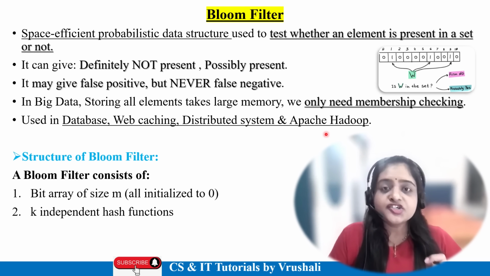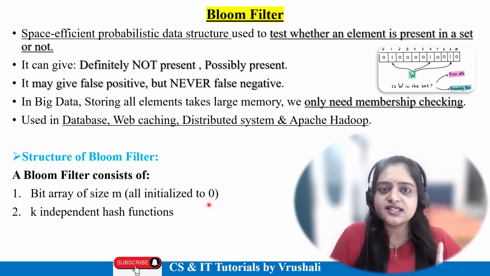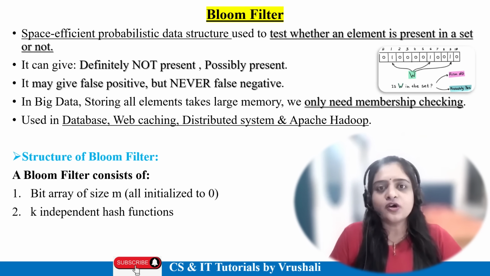Now, the structure of Bloom filter. See here in this particular image. First, Bloom filter consists of an array, that is a bit array in 0101 format, right? And initially all array positions are 0. Second, there is an independent hash function. So only two things are there. First one is the array, second one is the hash function. Now let's understand Bloom filter with a solved example.